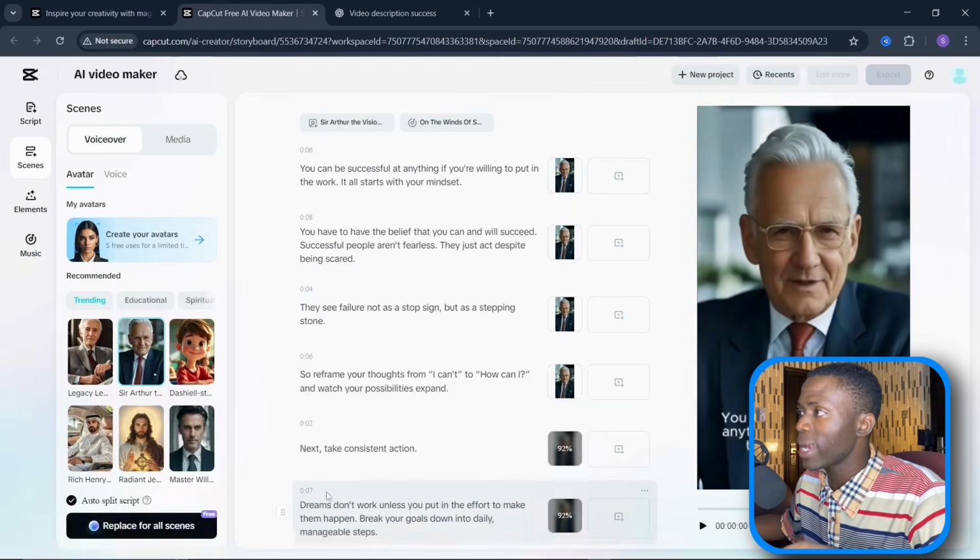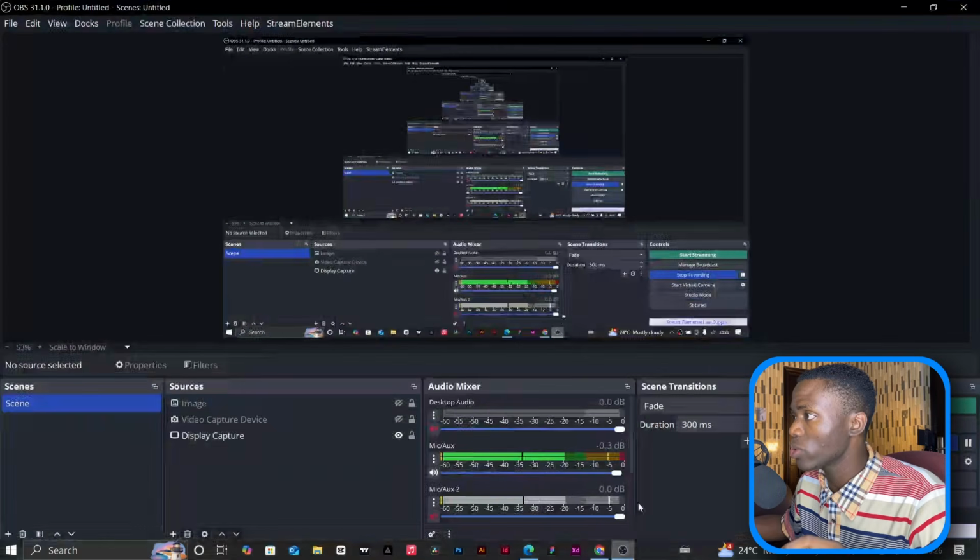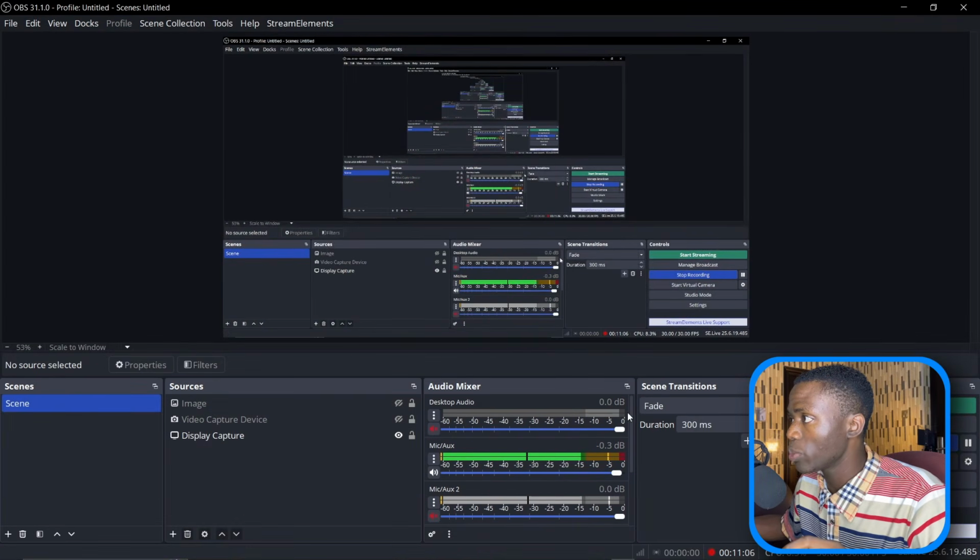Now, in order to make you guys hear the video as well, let me just come over to my screen recorder and then enable the desktop audio option.